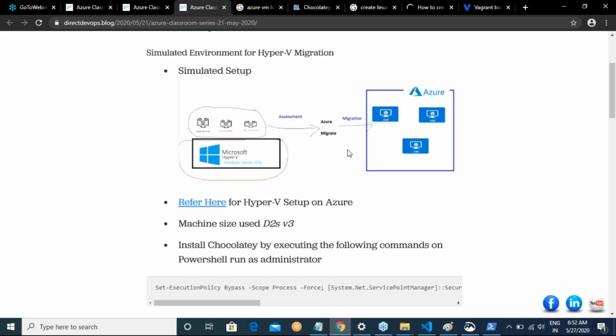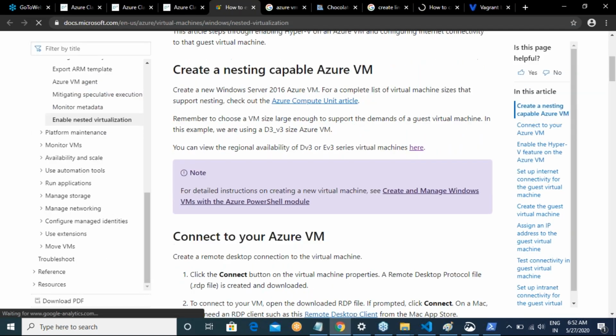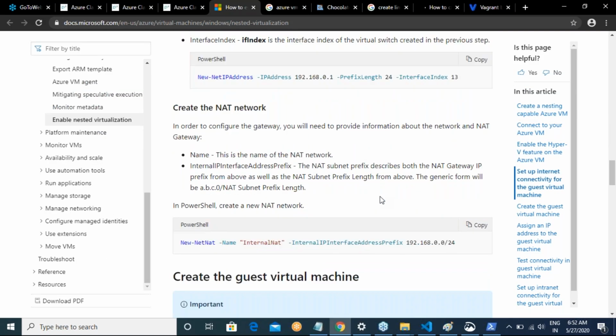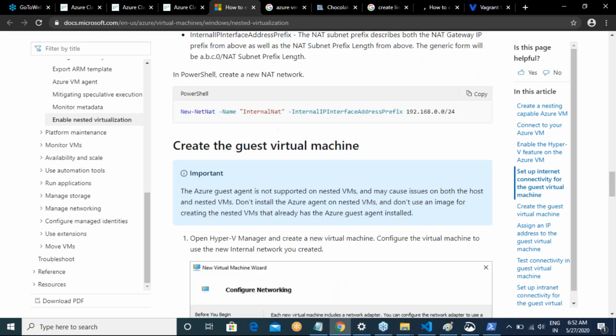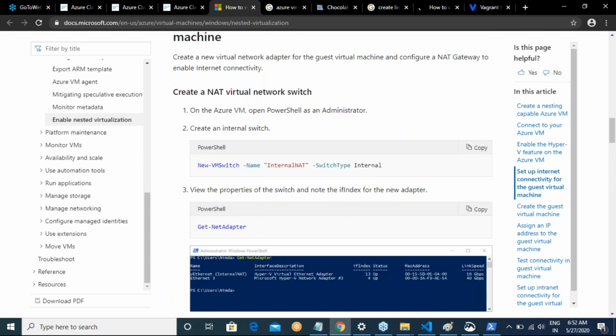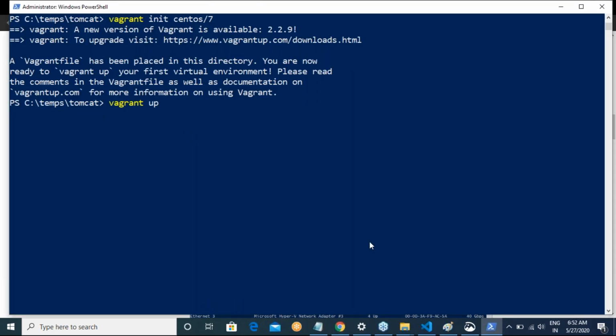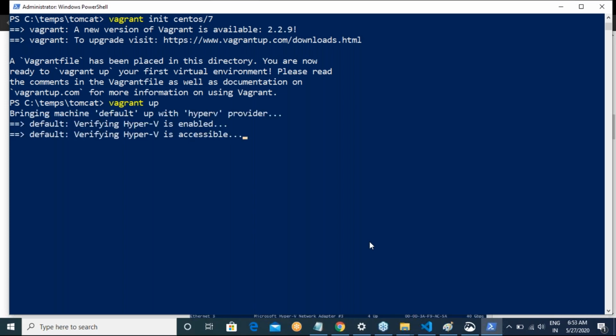Let me go back to the last class. In the last class, we referred to this for the Hyper-V setup. In this Hyper-V setup, if you remember, we created a virtual switch called internal NAT. Whenever you do vagrant up, after some time it will ask which switch you want to use if you are using Hyper-V.